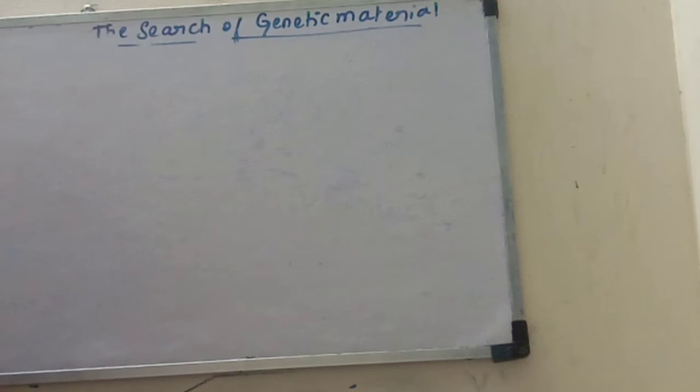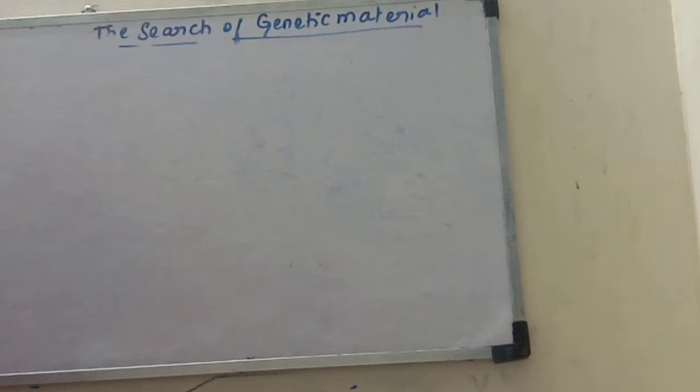Second experiment: this transformation principle was proved by Avery, MacLeod and McCarthy. They biochemically proved the transformation principle. Before this, there was doubt about which is the genetic material, whether protein, DNA or RNA. Griffith stated that things transform from one bacterium to another, but he doesn't tell whether it is DNA, protein or RNA.